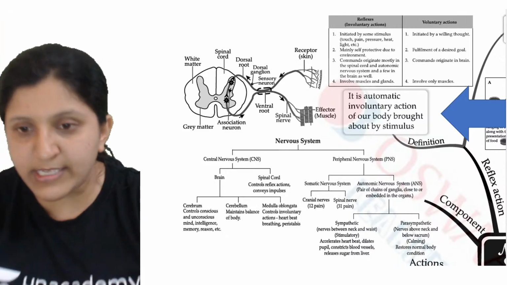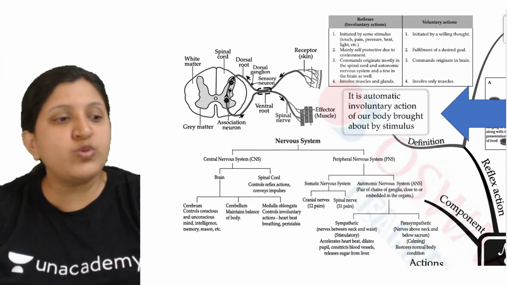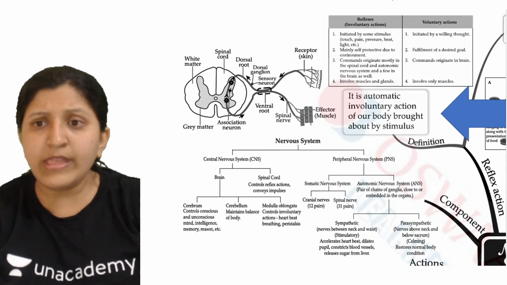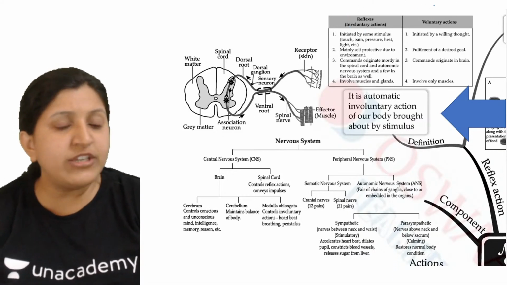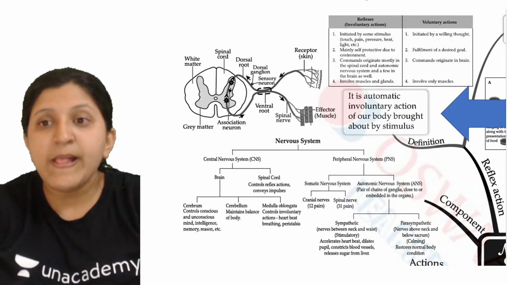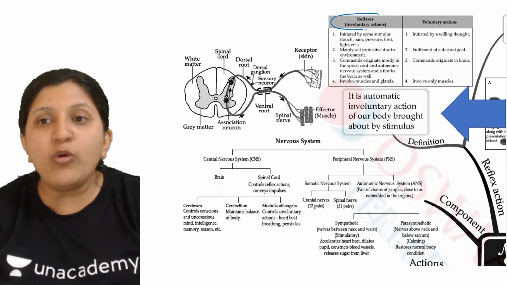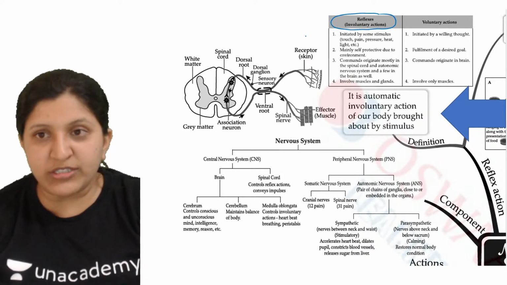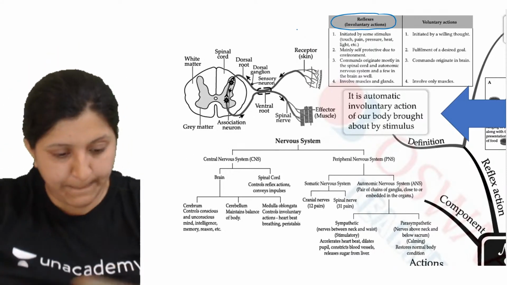So let's have a look at this one. Before I go to the nervous system types, let me just say this: the reflex action and voluntary action, because we just saw what exactly these are. Okay, so now when we mention reflexes or involuntary actions, just a second.